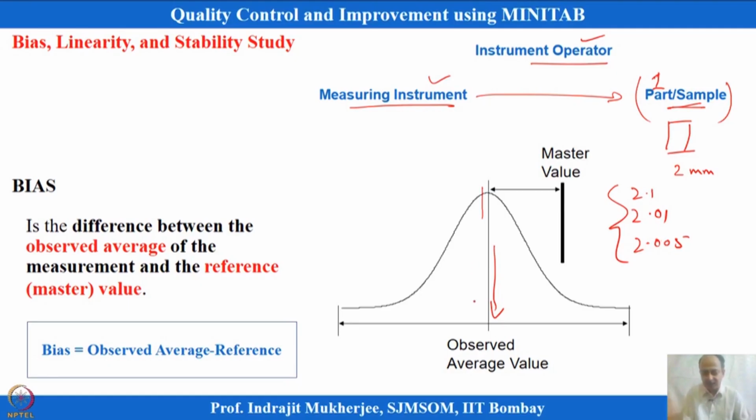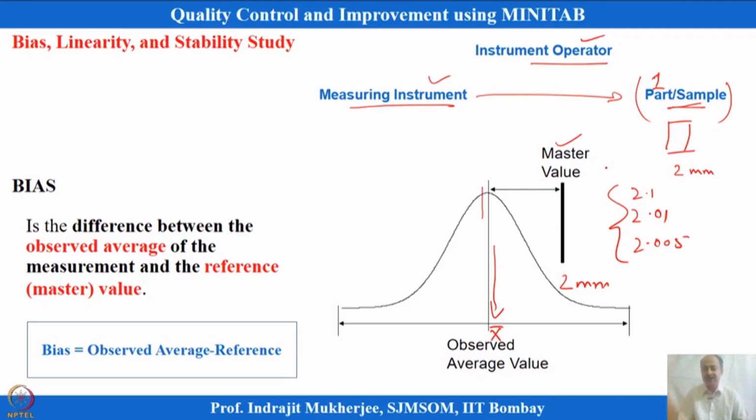So there will be variation in the observations, and the overall observation mean you can measure over here. There are sample observations, and the master observation, which is 2, that we also have information about: a 2 millimeter dimension. And how do I get this master value? This is sent to the calibration or instrumentation lab that rectifies any problem with the instrument, or we can think of it as a metrology lab.